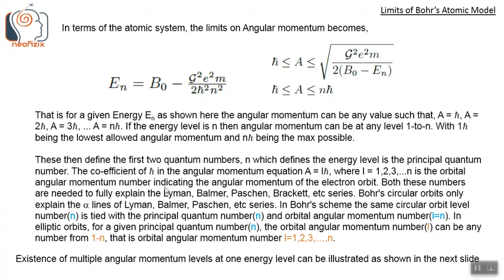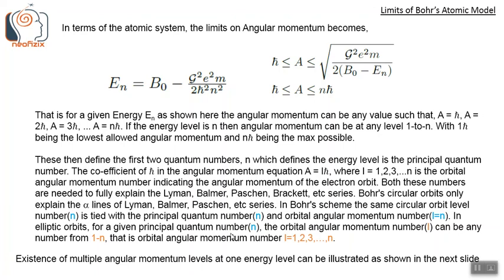Both these numbers, n and L, are needed to fully explain the Lyman, Balmer, Paschen, etc. series. Bohr's circular orbits only explain the alpha lines of Lyman, Balmer, Paschen, etc. In Bohr's scheme, the same circular orbit level number n is tied with the principal quantum number also, same n, and the orbital angular momentum number also, where L equals n. So both these numbers, the principal quantum number and the orbital angular momentum number, become the same in a circular orbit.